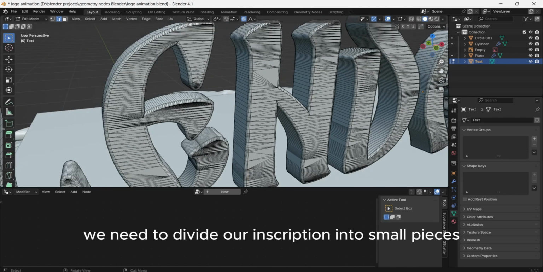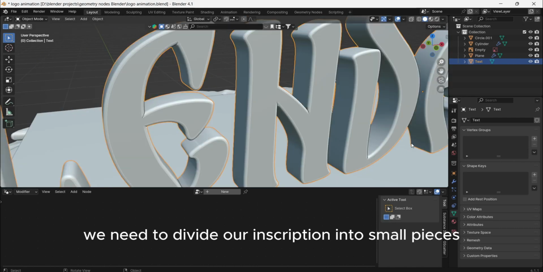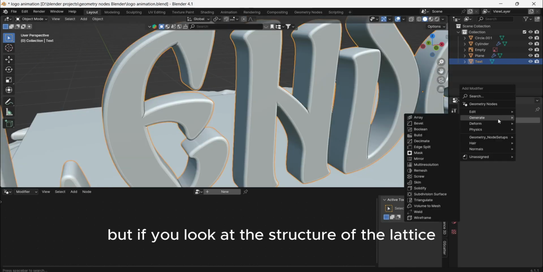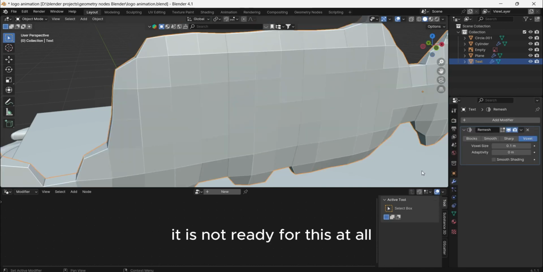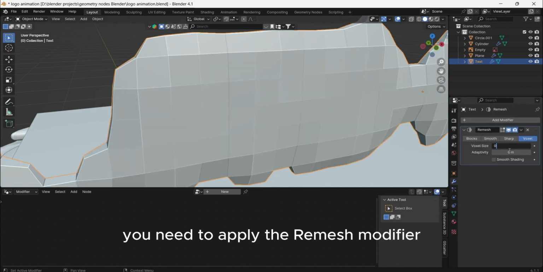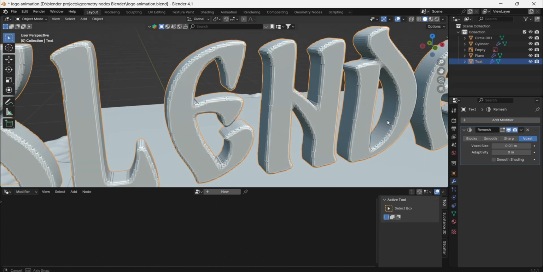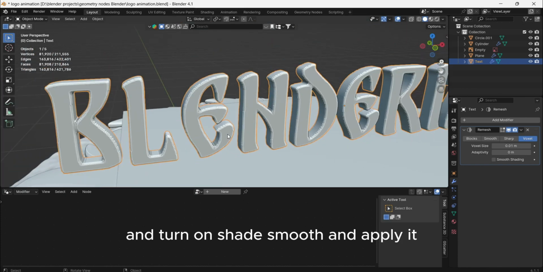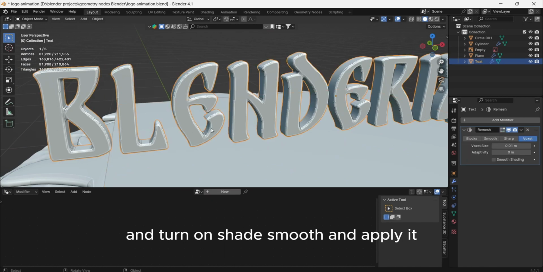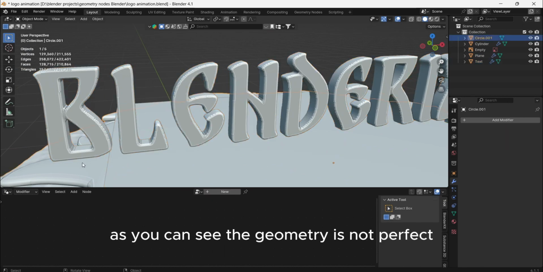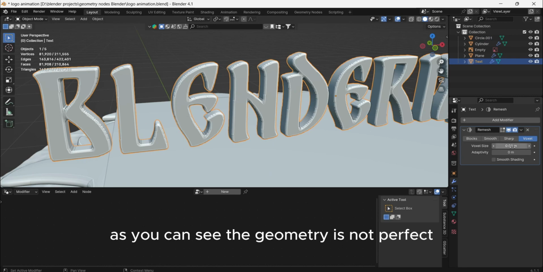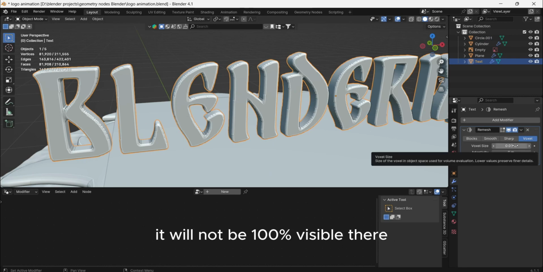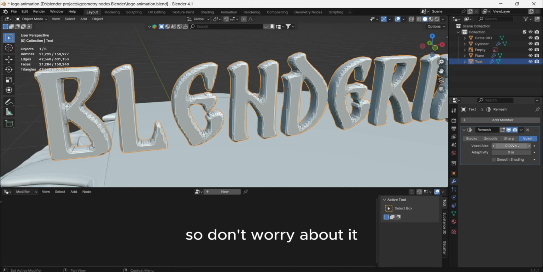So, now we need to divide our inscription into small pieces, but if you look at the structure of the lattice, it is not ready for this at all. You need to apply the remesh modifier. Set the voxel size to 0.01 and turn on Shade Smooth. And apply it. As you can see, the geometry is not perfect, but we have a luminous material, it will not be 100% visible there. So don't worry about it.